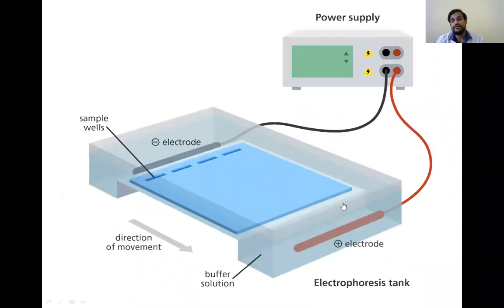So if you see the gel electrophoresis, this is the electrophoresis. In this, on the slide, we will put different samples. So when the current is passed through this, the samples will move. The blood samples will be moving depending upon the type of hemoglobin present in the sample. So that is gel electrophoresis. A gel is present here on the slides. So on the slide which contains gel, the samples are poured. So when the current is passed through this slide, the sample will be moving depending upon the hemoglobin present in the sample.